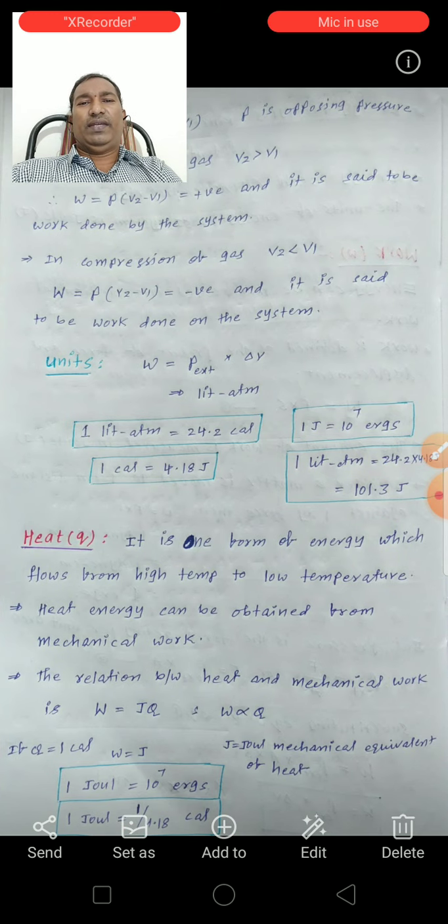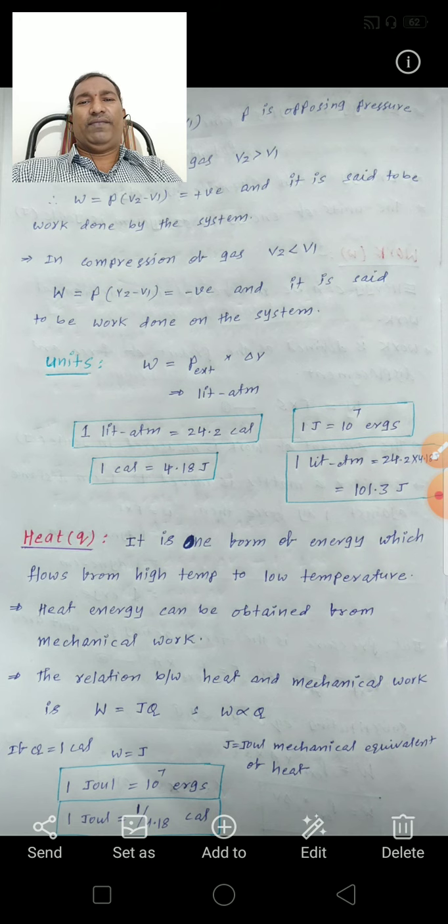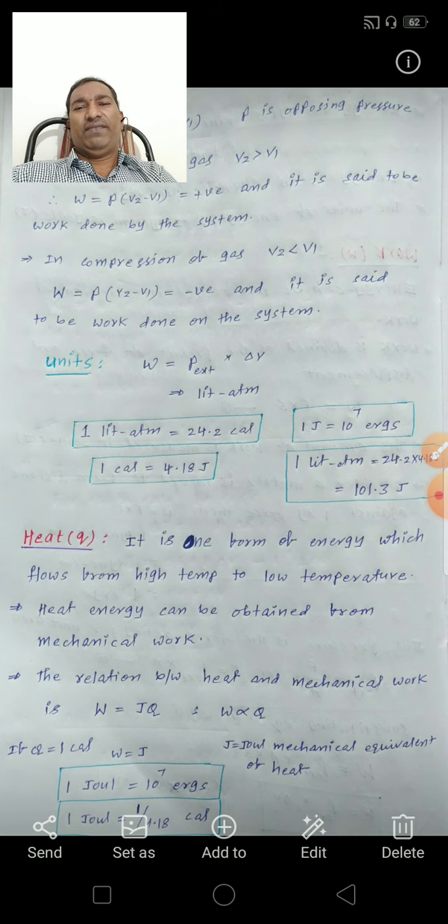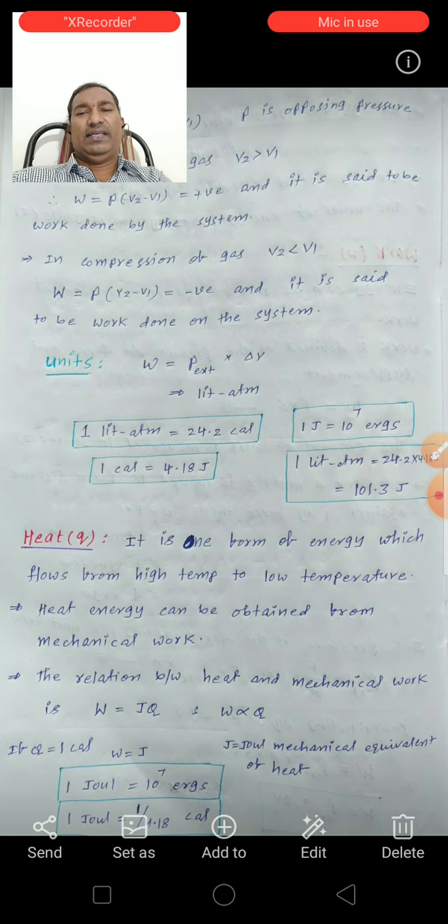So if V2 is greater than V1, W is positive, that means work is done by the system. If V2 is less than V1, W is negative, so that means work is done on the system.